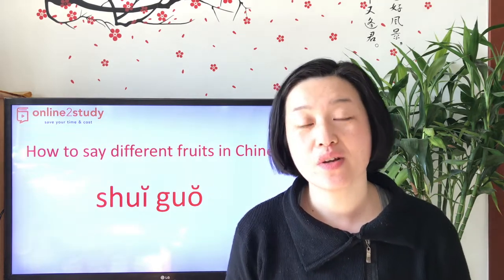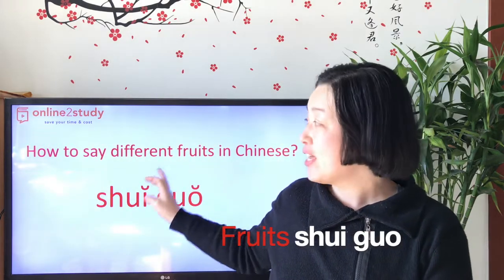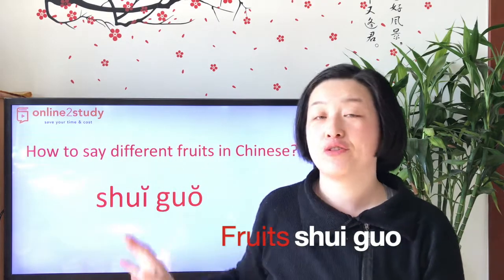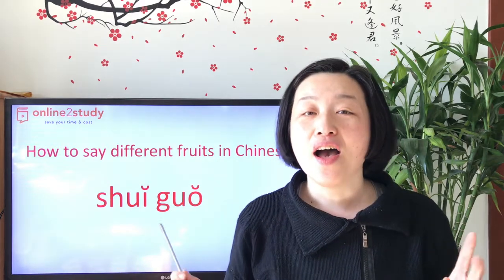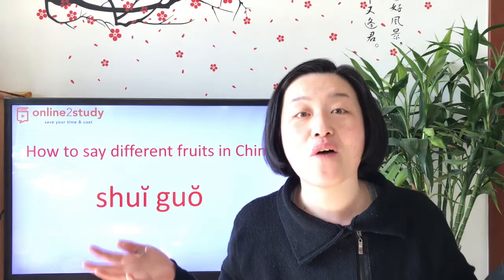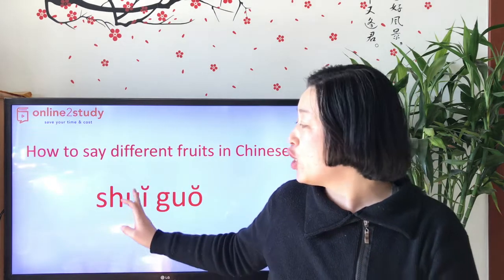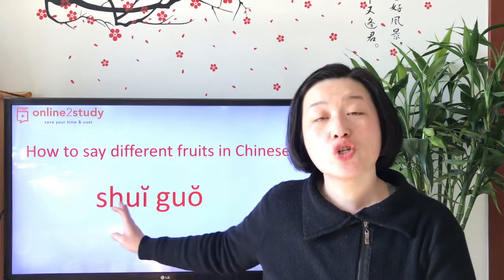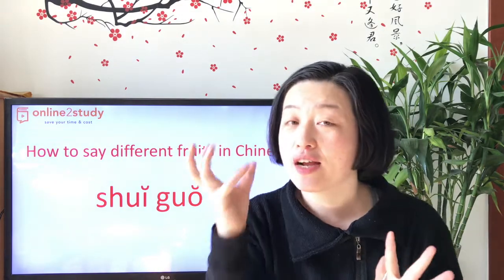Yes, we are going to learn vocabulary about fruit. So, how to say different fruit in Chinese? We are going to learn today. We need fruit every day, right? And there are lots of fruit in our life and nearby us. And how to say it in Chinese? Fruit in Chinese is 水果. 水果. 水 is water because most of the fruit has water.